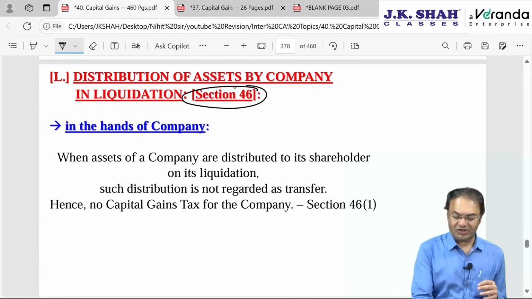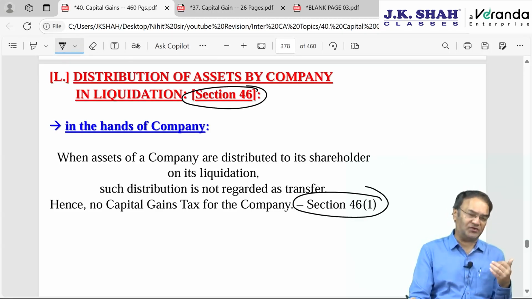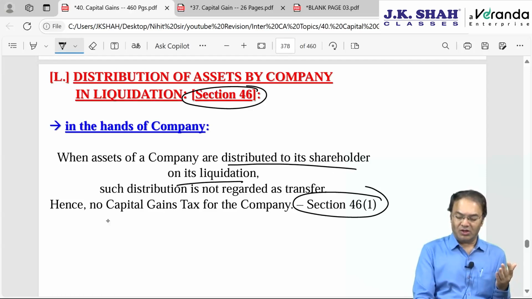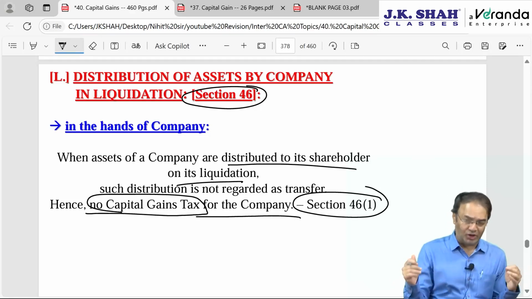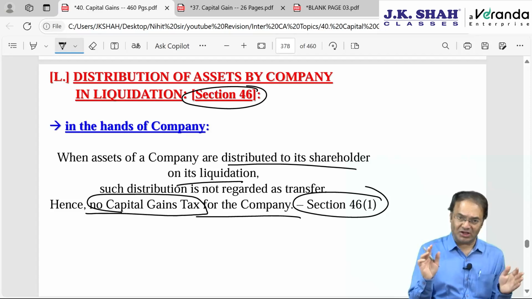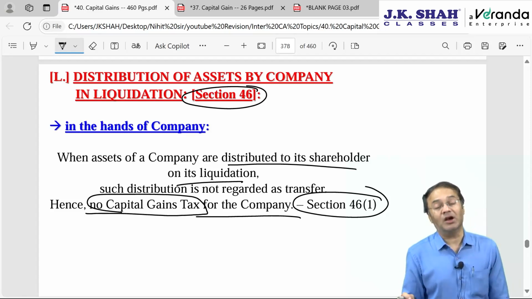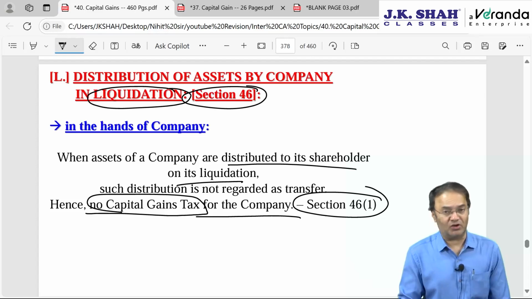Say section 46(1) and 46(2). Under 46(1), when a company goes into liquidation and the liquidator transfers the assets to the shareholder, distributed to the shareholder, there is no capital gains tax for the company. In the hands of the company, nothing will happen. Though it actually amounts to a transfer, like a laptop, a depreciable asset, transferred to you, where there should be a capital gain calculation, if the company goes into liquidation and transfers the assets, then it will not amount to transfer.